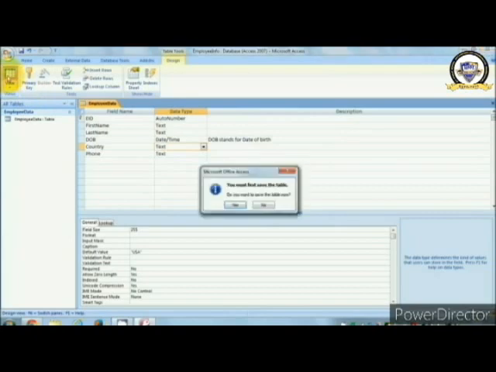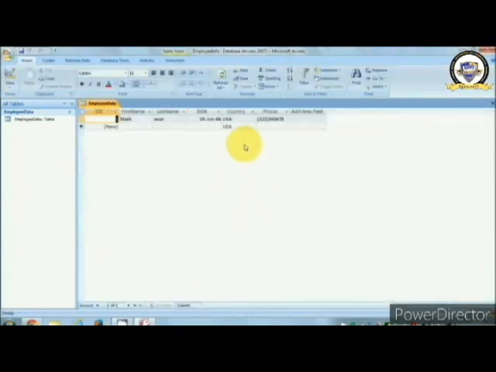and France, for example. Now click on the next. Now finish. Now you can go to the view option. Do you want to save the changes? Yes. Now you can change the country value in the combo box. You will get all the options and you can choose the values from the list.